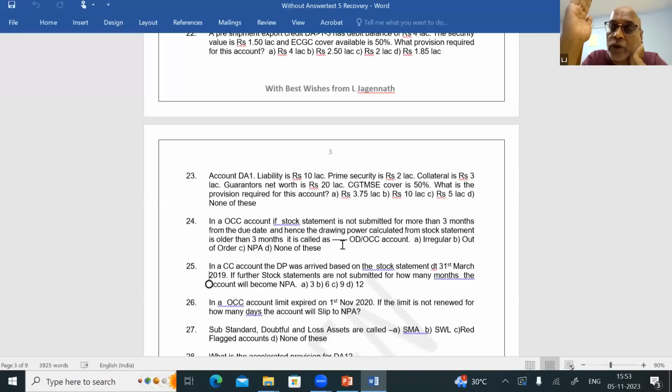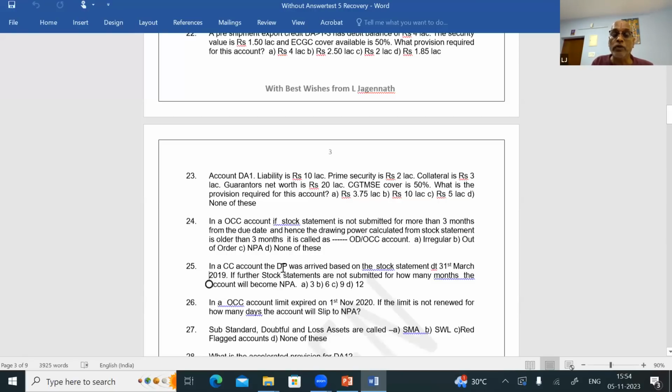Now, when will an ODOCC account slip to NPA if the stock statement is not submitted? Only if the stock statement is not submitted for 6 months will the account slip to NPA. For the first 3 months, if the stock statement is not submitted, it is called an irregular ODOCC account. If this irregularity continues for another 3 months, that is totally 180 days, the account will slip to NPA. So in an ODOCC account, if the stock statement is not submitted for more than 3 months from the due date, it is called an irregular ODOCC account. Question number 24, answer is A.